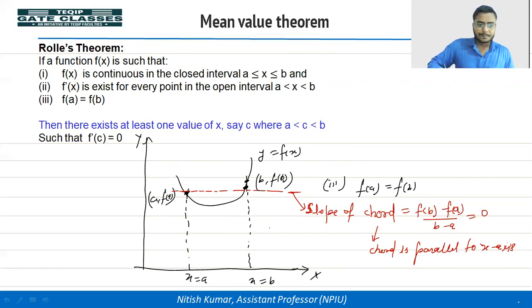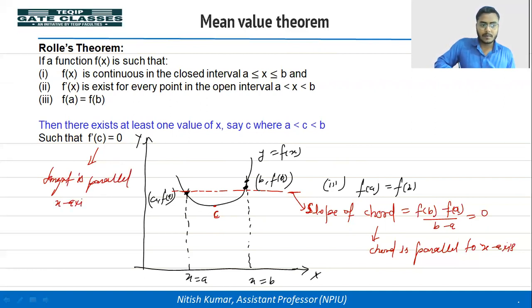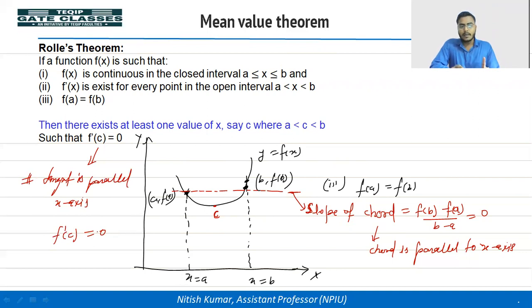Okay. Now, according to Rolle's theorem, there is a point c in between a to b where at least the derivative at this point would be zero. f dash at x equal to c is 0, it means the tangent is parallel to the x-axis. f dash c equal to 0 का क्या मतलब है? टेंजेंट क्या होगा? पैरेलल टू x-axis.